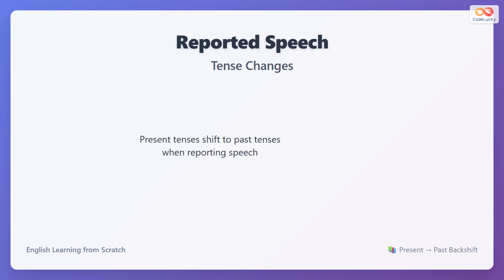Reported speech means telling someone what another person said, but not using their exact words. When we change direct speech to reported speech, present tenses always move one step back to past tenses. This is called backshift. Every present tense becomes a past tense.